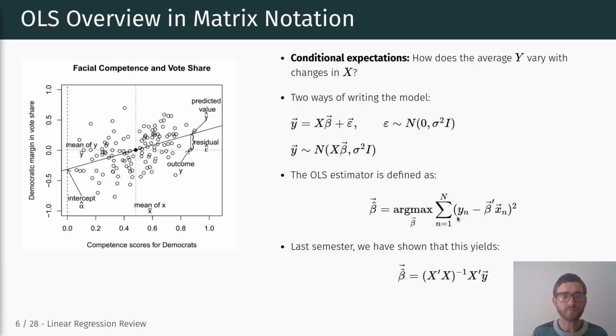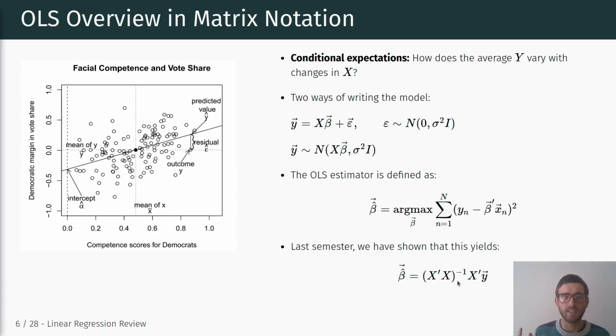And we've shown, using matrix notation, that if we simplify this and find the minimum by taking the first derivative and so on, we can express the vector of beta coefficients in any regression as the following expression: X prime X inverse X prime y.